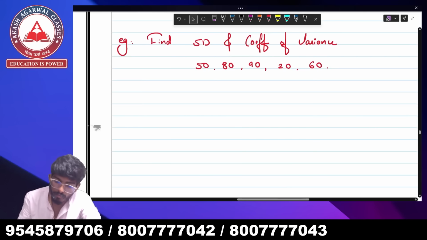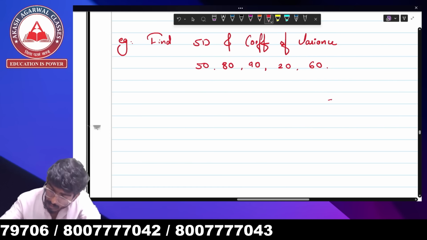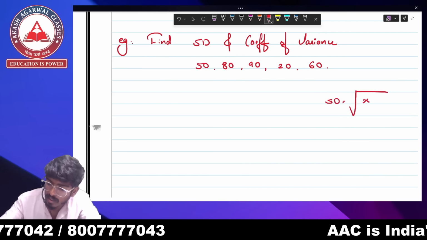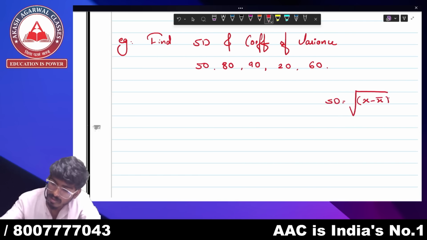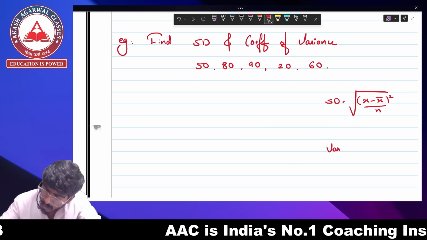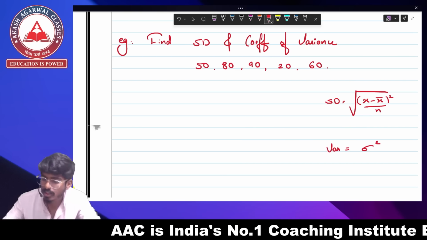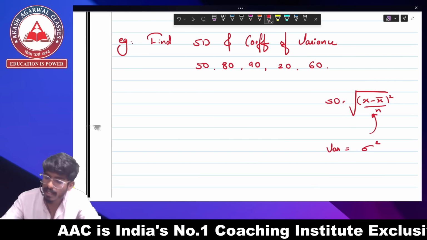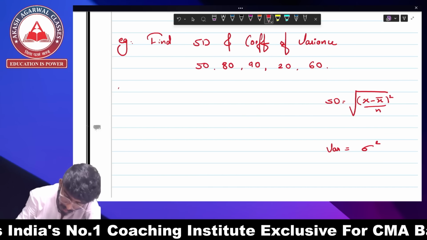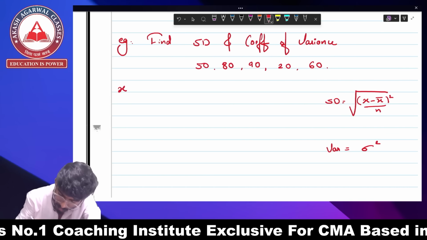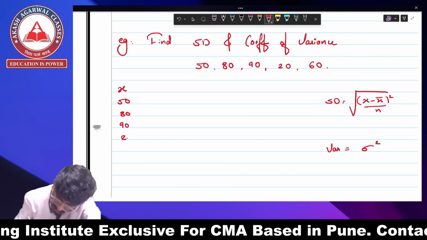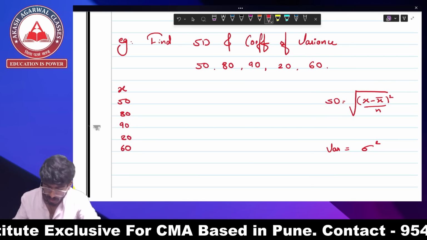Okay. So first, for finding standard deviation, I write the formula over here. What is the formula for standard deviation? Under root, summation of (x minus x bar) square upon n, and the variance is going to be the square of standard deviation. So first I'll need x minus x bar, and now we know how to find it. There's going to be one column of x: 50, 80, 90, 20, 60.